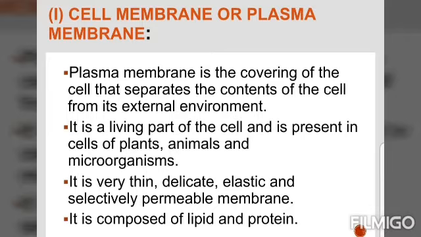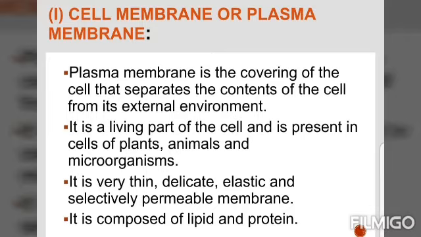Plasma membrane or cell membrane. This is the outermost covering of the cell that separates the content of the cell from its external environment. The plasma membrane allows or permits the entry and exit of some materials in and out of the cell. It also prevents movement of some other materials. The cell membrane, therefore, is called a selectively permeable membrane.